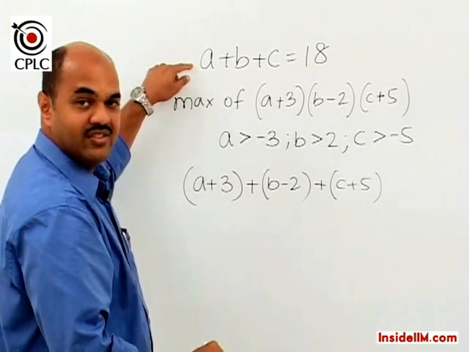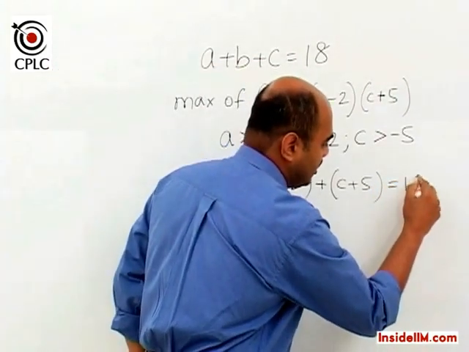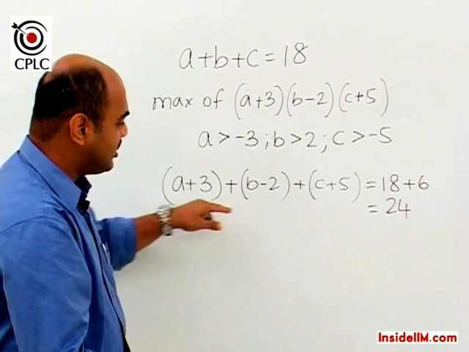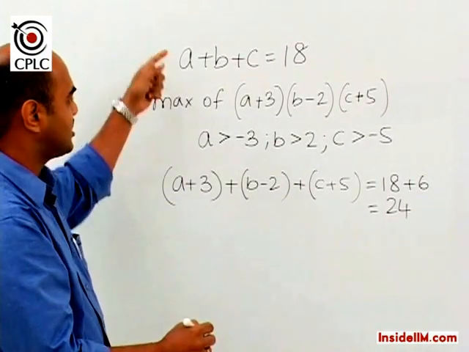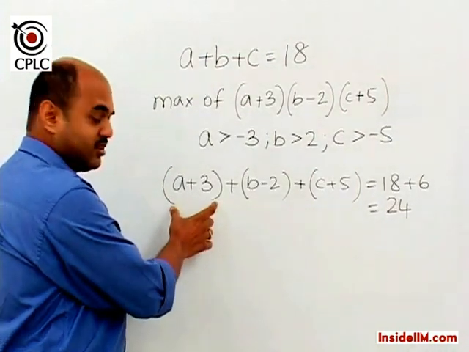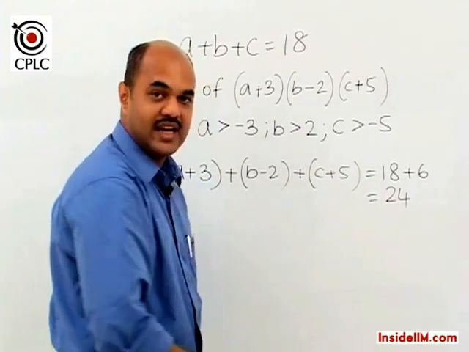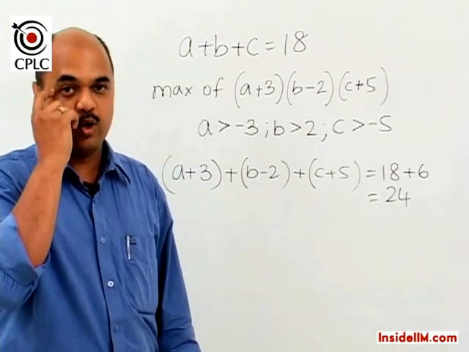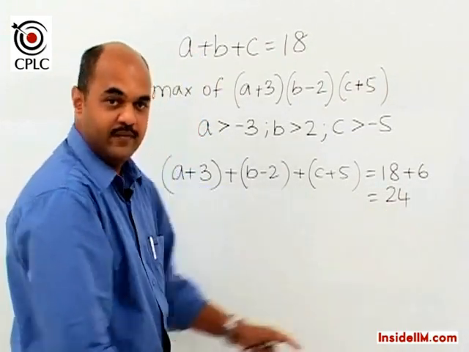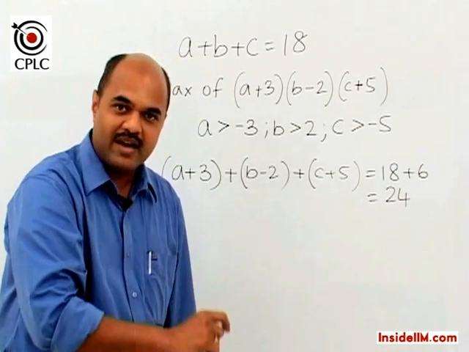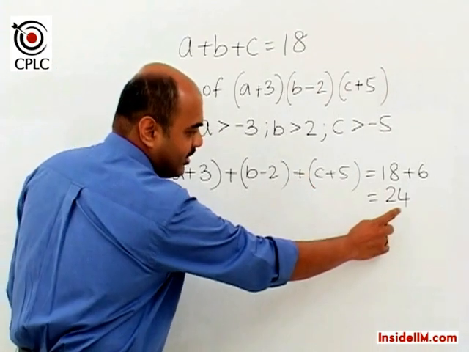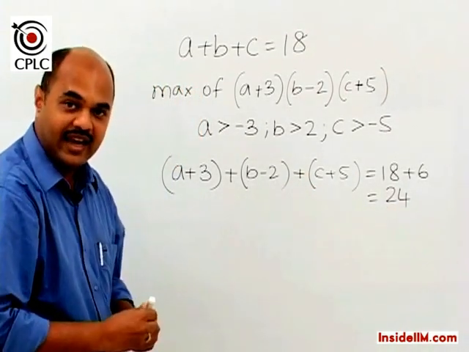Now if we want to maintain the equation as earlier, then we need to add 6 on the right hand side, and hence we can say even with these changed terms the equation remains the same as earlier. Now what we see is we want the product of these 3 brackets as a maximum value. Again, if we go back to the same concept, if the sum of these 3 brackets is a constant, then the product of these 3 brackets would be maximum when each bracket would have the same value, which now if we divide 24 by 3, we get that as 8.